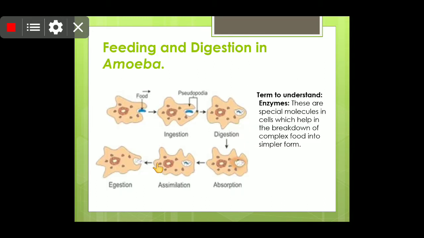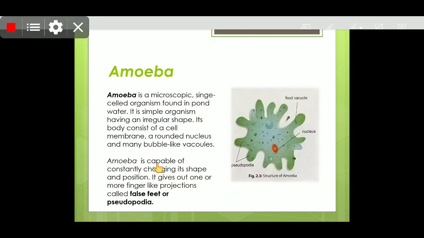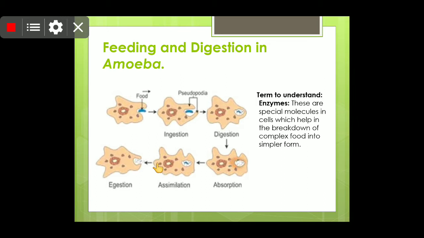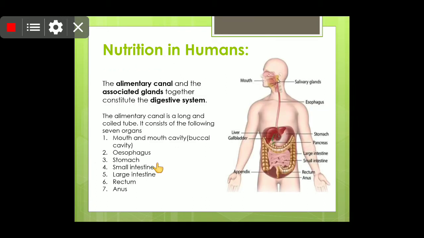Now students, hope you all have understood it. I'll just quickly make you recall that it is a unicellular organism. Its shape is irregular. It has a nucleus, it has food vacuoles, and how the false feet help to trap the food, and the enzymes help in its digestion. So this is all about amoeba. And now quickly I'll proceed further to nutrition in humans.